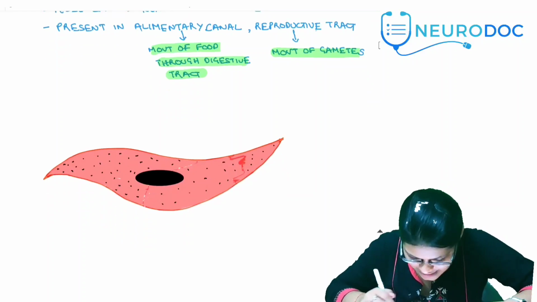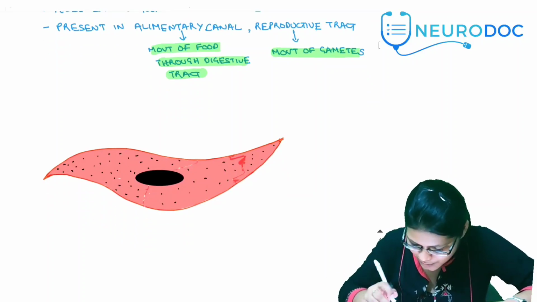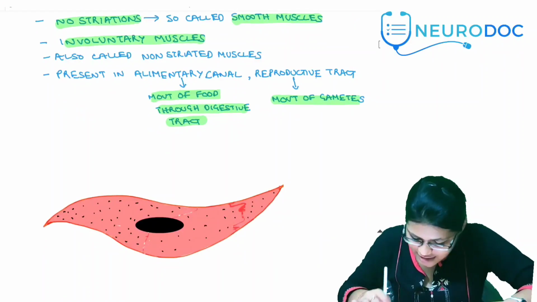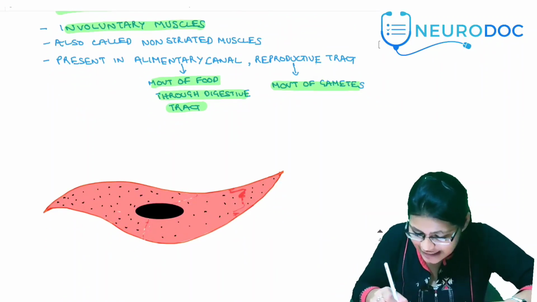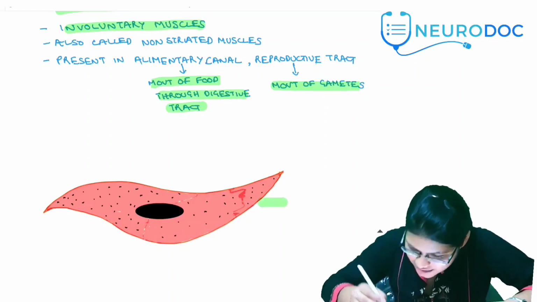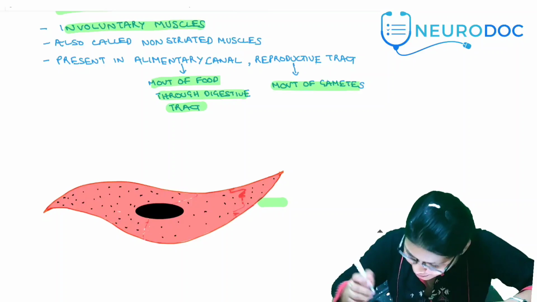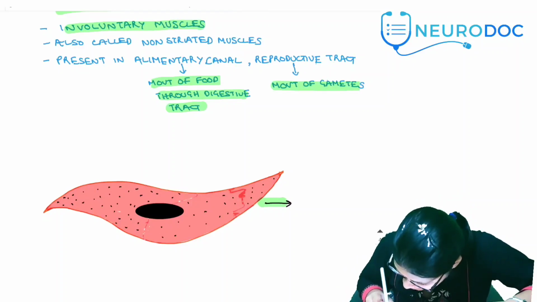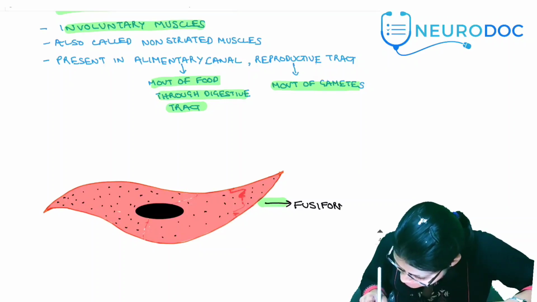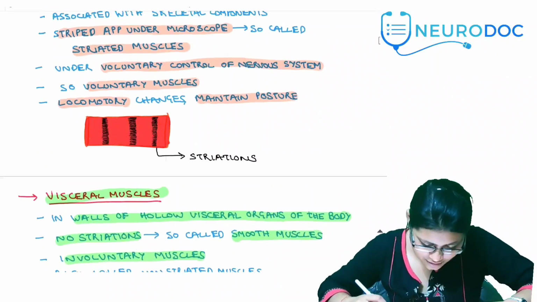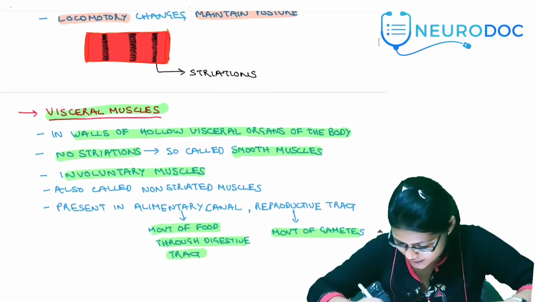Okay. Now this is a smooth muscle. You can see here it has a big nucleus and it is spindle shaped, and here you see the ends of the muscle taper. So the ends of the muscle are tapering, okay? And this is called a fusiform end. Then we're done with the skeletal muscles and visceral muscles.